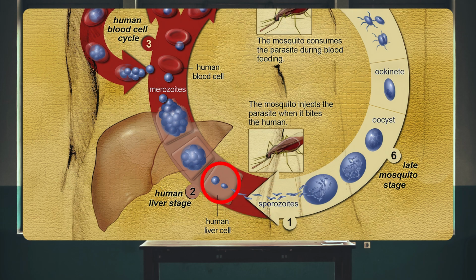There, they do an initial stage of asexual schizogony called the exoerythrocytic stage. And it's called exoerythrocytic because it's not in red blood cells, otherwise known as erythrocytes. It's in the liver. All malaria parasites go through this initial asexual reproductive stage in the liver first before moving on to the blood. After that initial asexual reproductive stage in the liver, these guys have produced mature liver schizonts through schizogony, which then burst open, releasing little merozoites. And those merozoites go out into the bloodstream and find red blood cells or erythrocytes to infect.